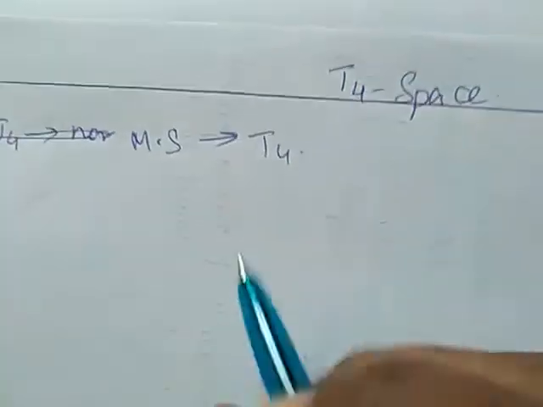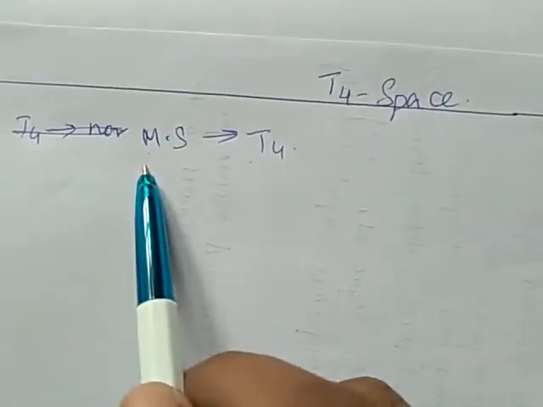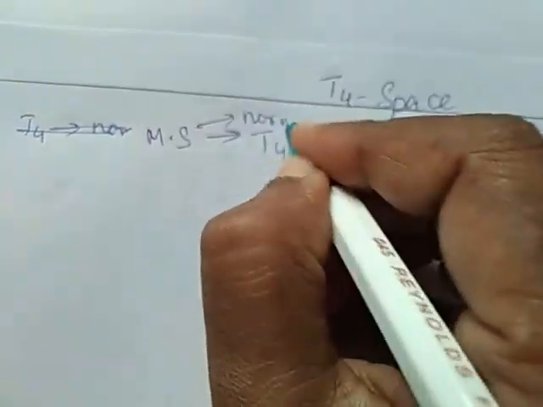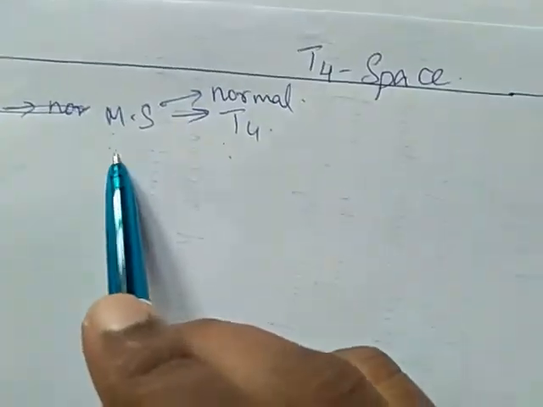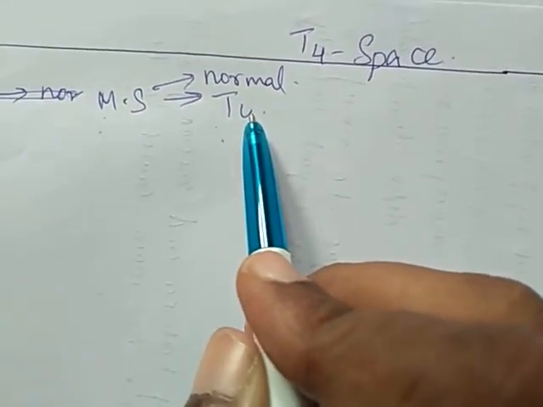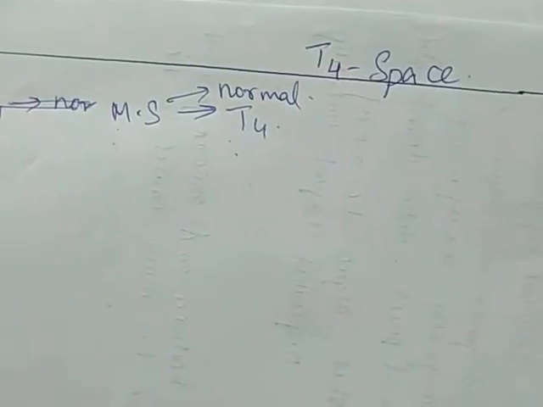A metric space is T4 space, we are going to prove. We are going to prove that a metric space is normal and a metric space is T4 space also. So T4 space is normal plus T1 space. That's what we are going to prove.